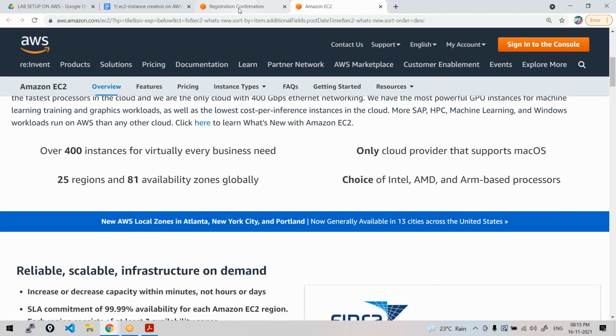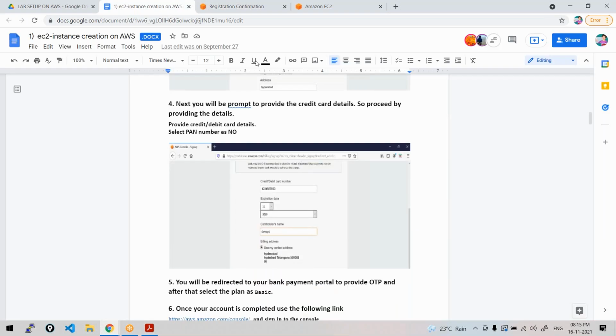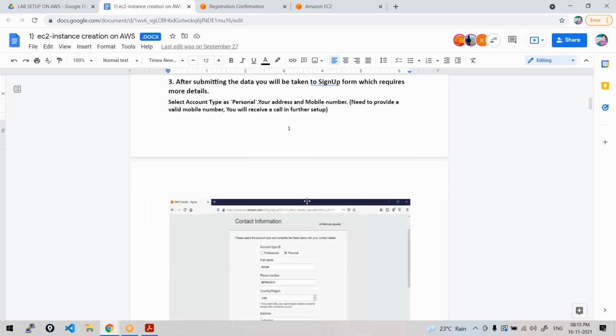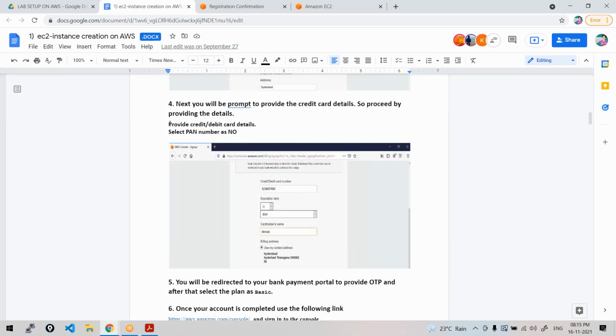Like any Gmail account or Facebook account, you can create a free account here. It will be asking for some information like your name, your details. Here you can see the screenshot. At the end, it will ask you for some credit card details. You can provide the credit card details. It will not deduct the amount. It will just deduct some minimal amount like 2 rupees, and it will also credit it back.